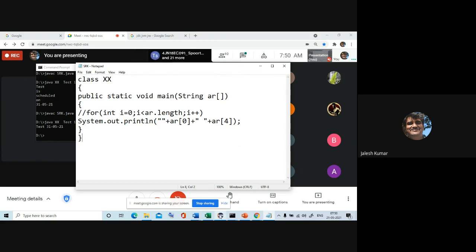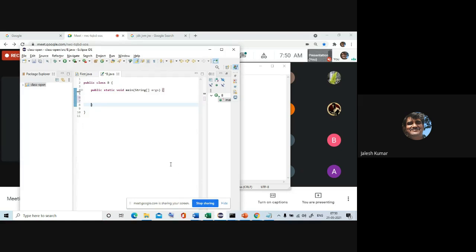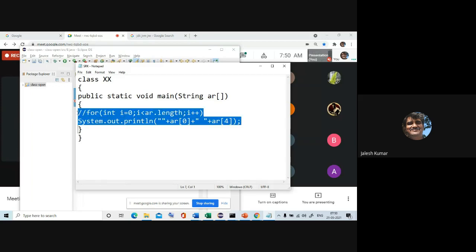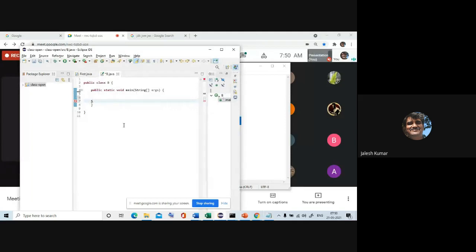And if you are doing the same thing in Eclipse, here is one simple example. Same program, I'll copy it here. I already opened Eclipse and I'll paste it: the for loop and here printing this. Here it is written args, that's why the red line is showing, unable to identify.